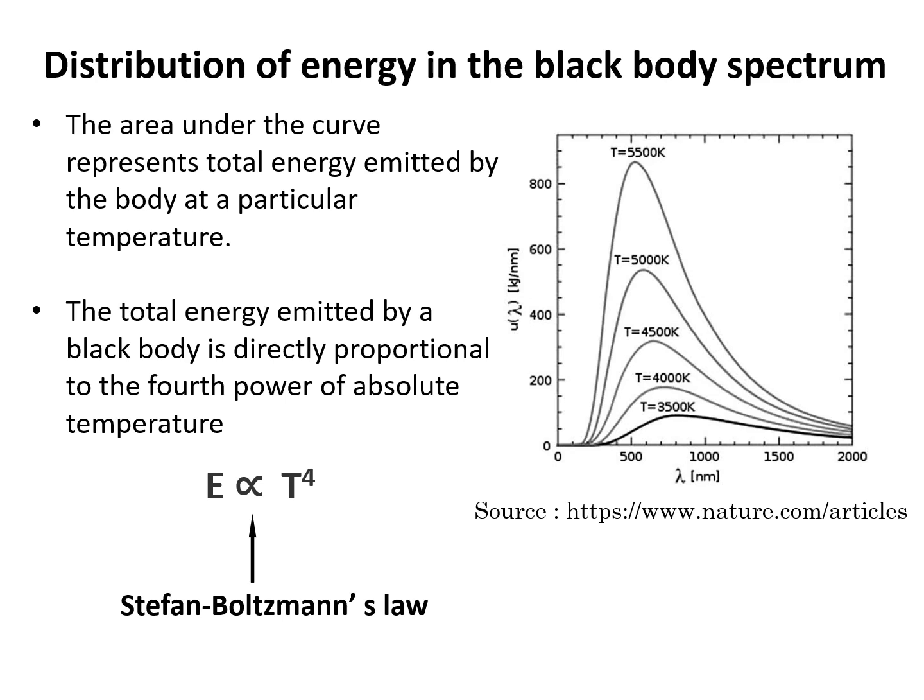The next important point is that the area under each curve represents the total energy emitted by the body at a particular temperature. It is found that the area is directly proportional to the fourth power of the absolute temperature. This is called the Stefan-Boltzmann law. Here, the energy emitted is directly proportional to the fourth power of absolute temperature.